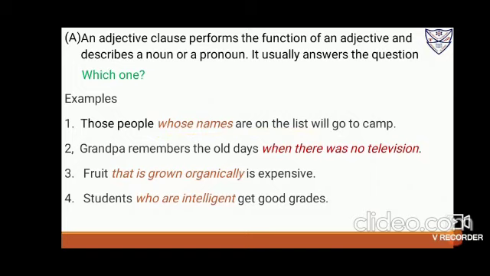"Grandpa remembers the old days when there was no television." Grandpa remembers which days? When there was no television. "Fruit that is grown organically is expensive." Which fruit is expensive? That is grown organically. "Students who are intelligent get good grades." Which students get good grades? Who are intelligent.